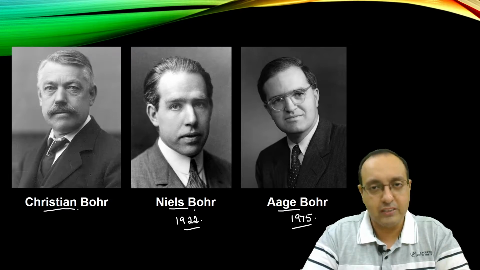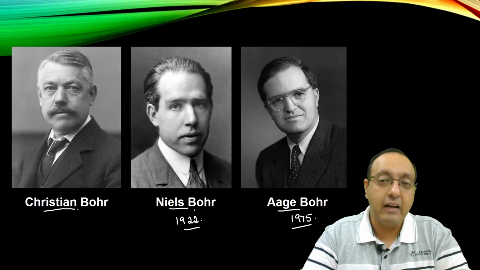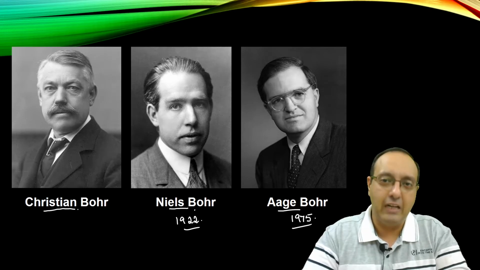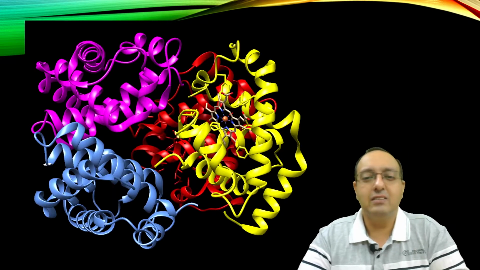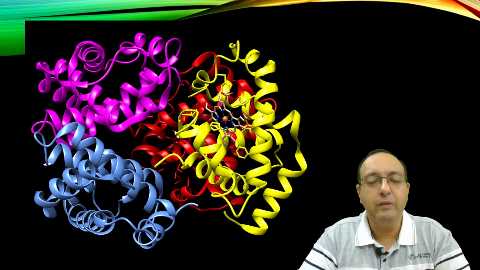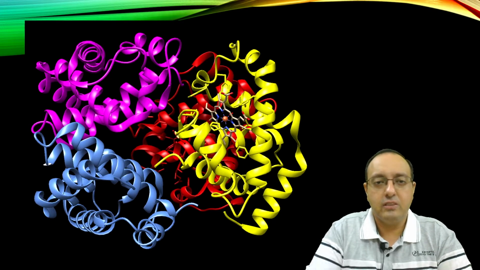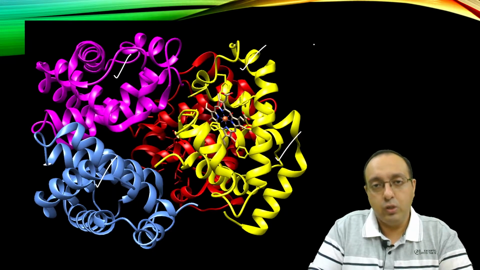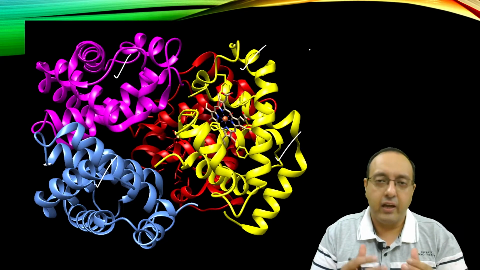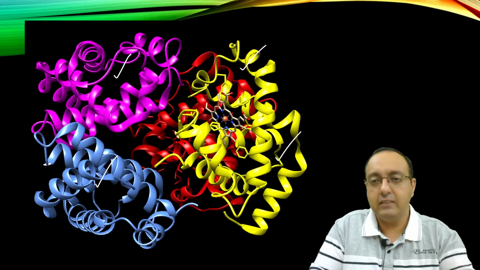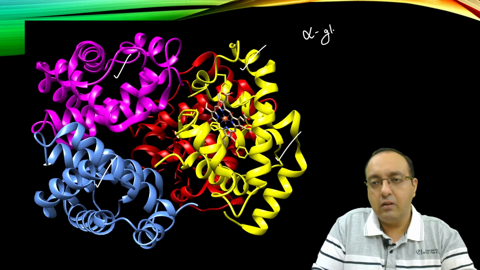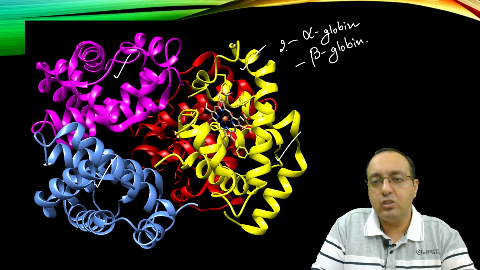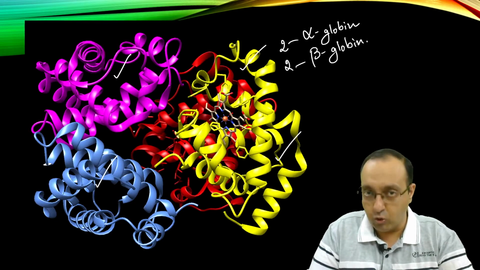Alright, so Christian Bohr discovered the Bohr effect, and it relates to this protein called hemoglobin, very abundant in red blood cells. This is the atomic structure of hemoglobin. So in this structure you can see the different chains of the globin proteins. Hemoglobin is a tetrameric protein and it consists of two different polypeptides, alpha globin and beta globin, and two chains of each form the active tetramer of hemoglobin.